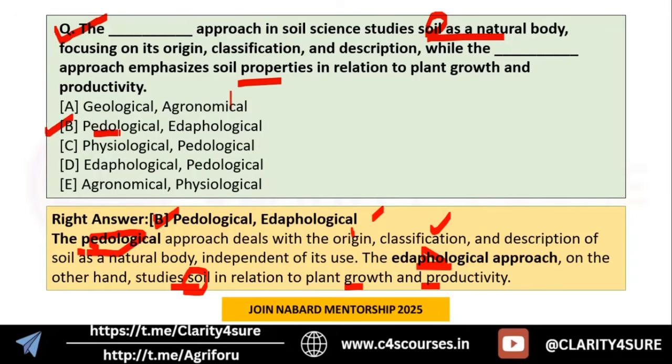Pedology means the study of soil as a natural body, just studying its history, classification, origin, the basic study. But edaphology is like a practical approach where we are studying the soil in relation to plant growth and productivity. This is an important concept and often confusing, so please revise it. This was the first question for today. Let's discuss the next question.